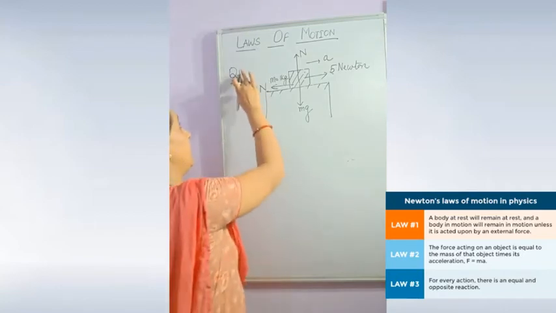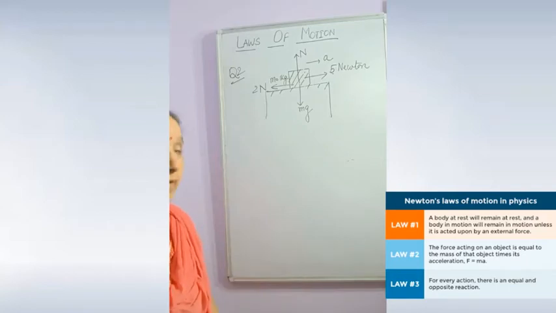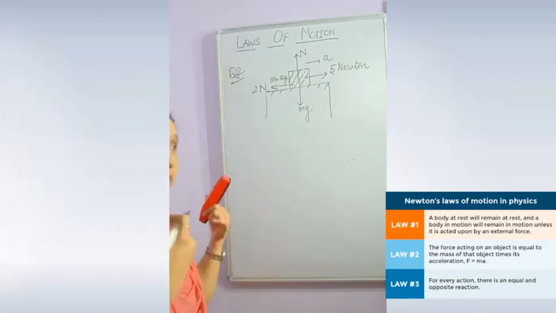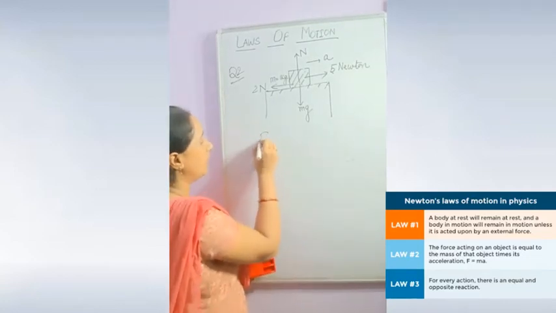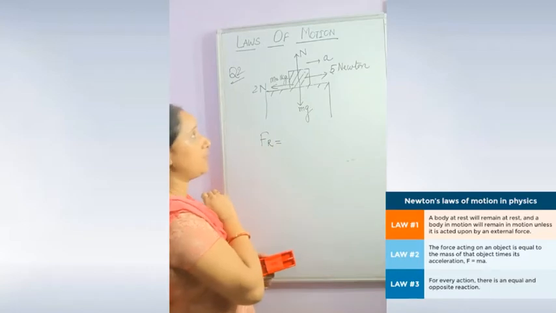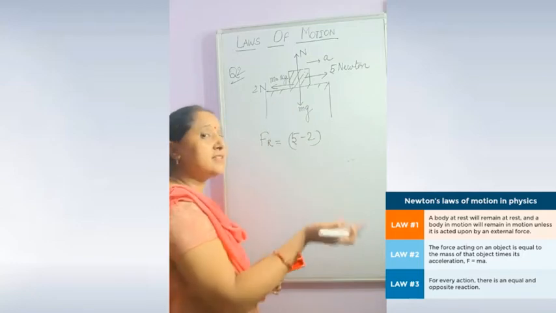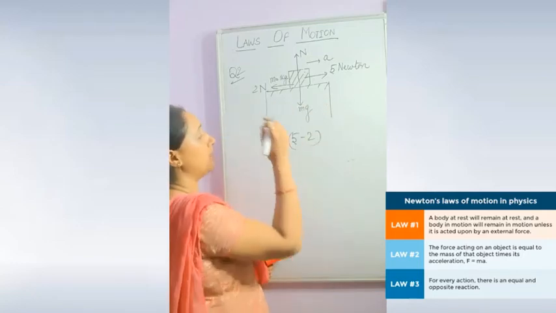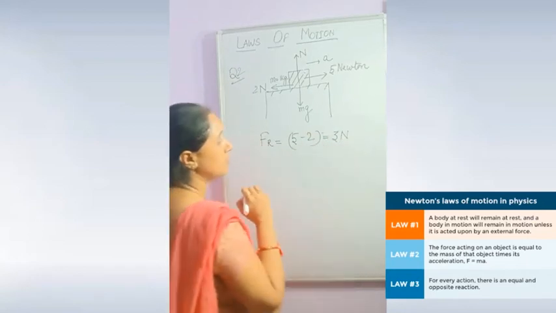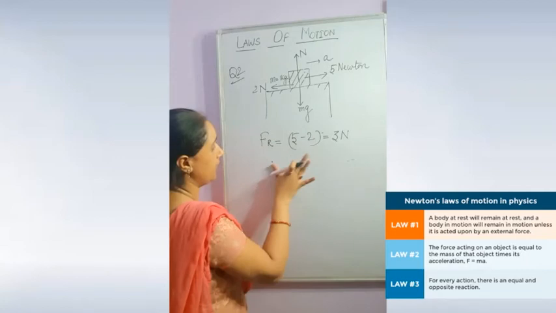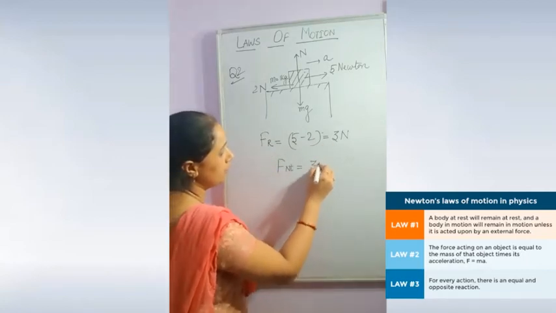Suppose in this question, this is your second question, 5 Newton force is acting in the forward direction and 2 Newton force is acting in the backward direction. So now what will be the acceleration? In this case we will calculate the F resultant. What will be the F resultant? 5 minus 2, the resultant of both forces. We subtract the smaller force from the larger force, 5 minus 2 that is 3 Newton. So F net, you will write F net is equal to 3 Newton.